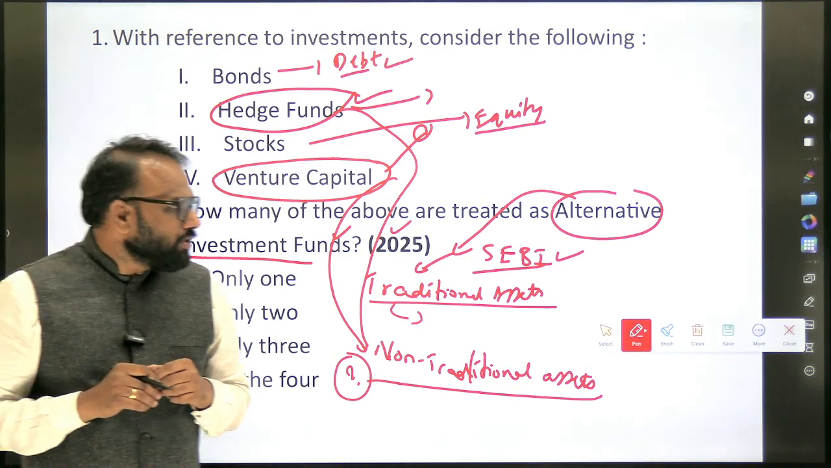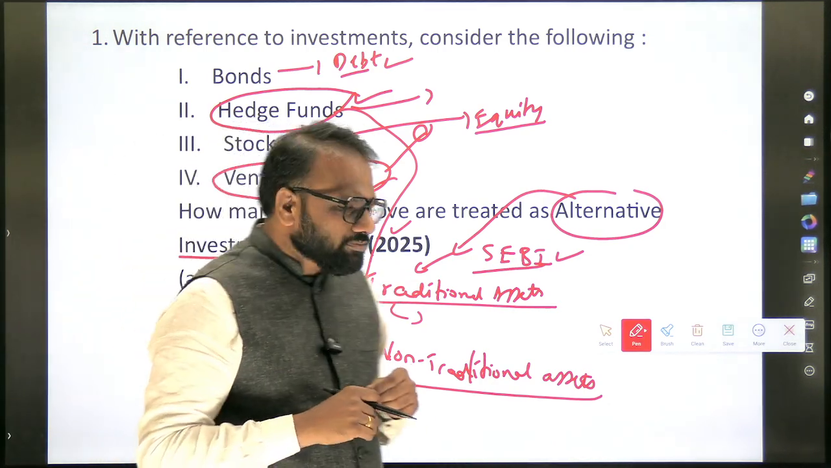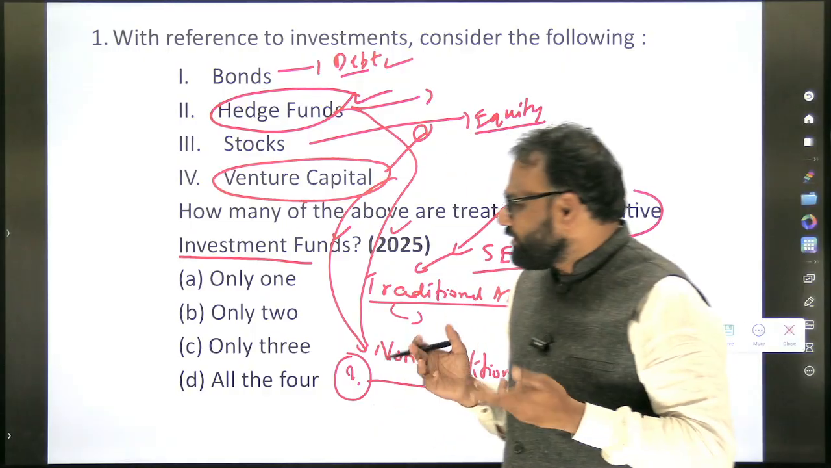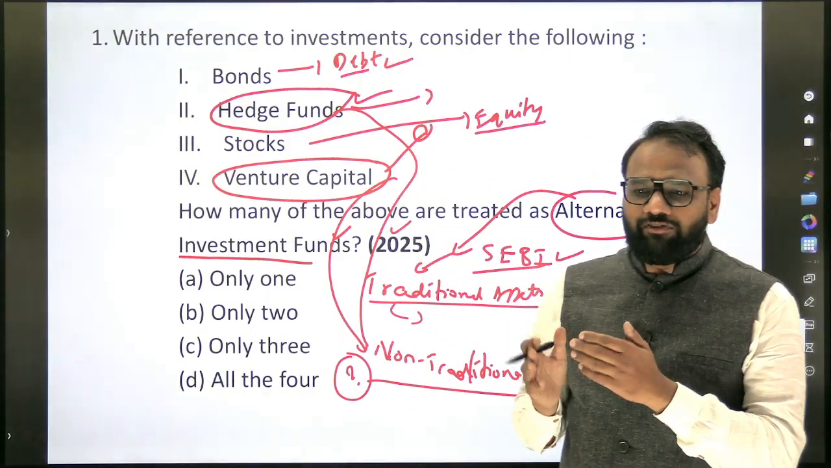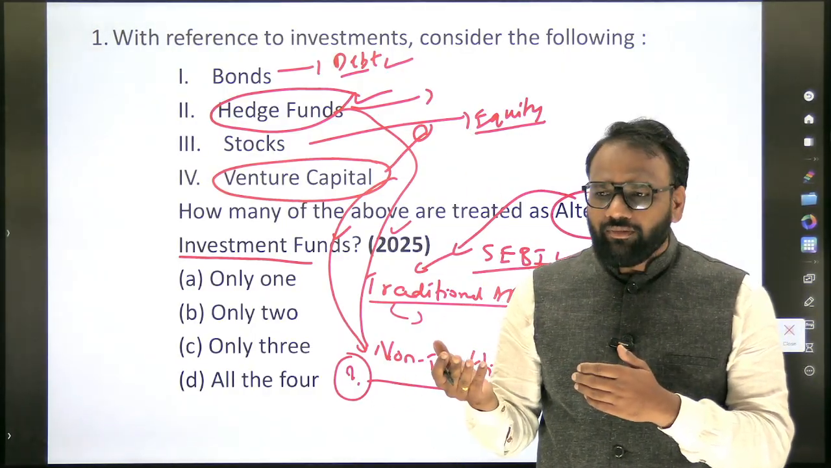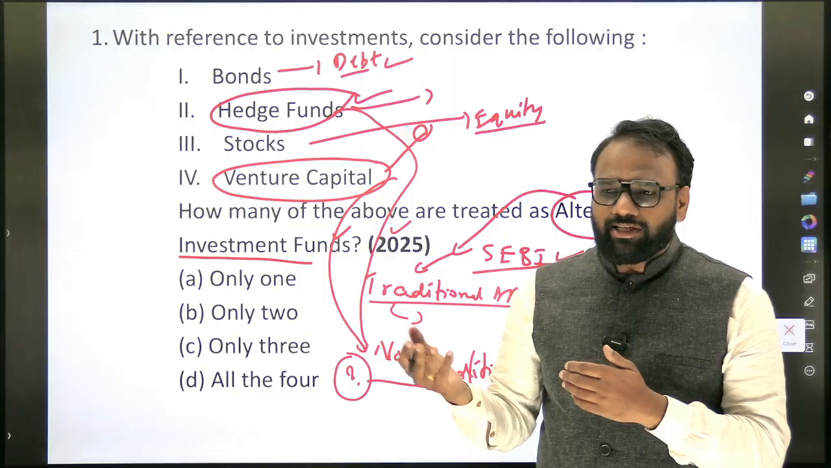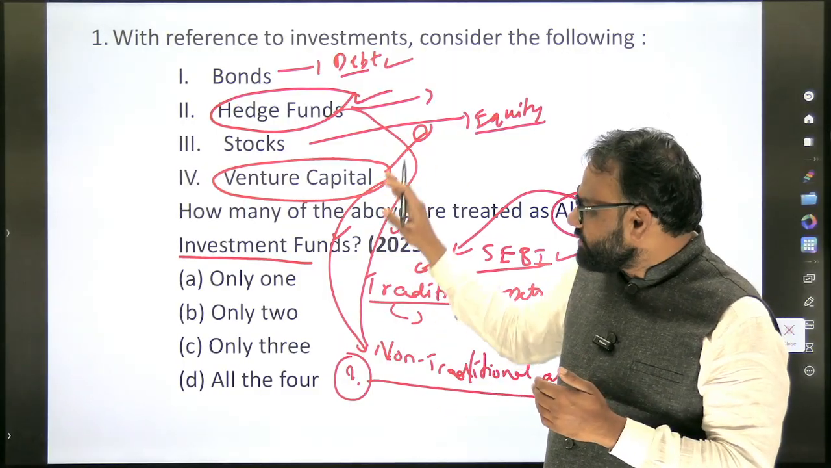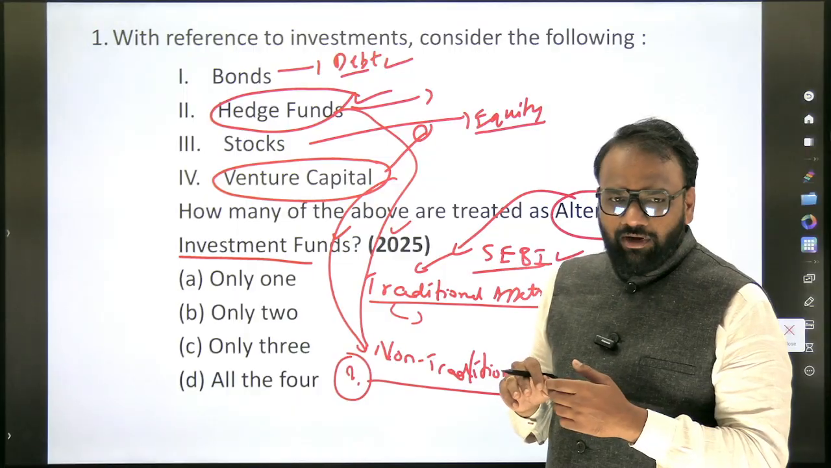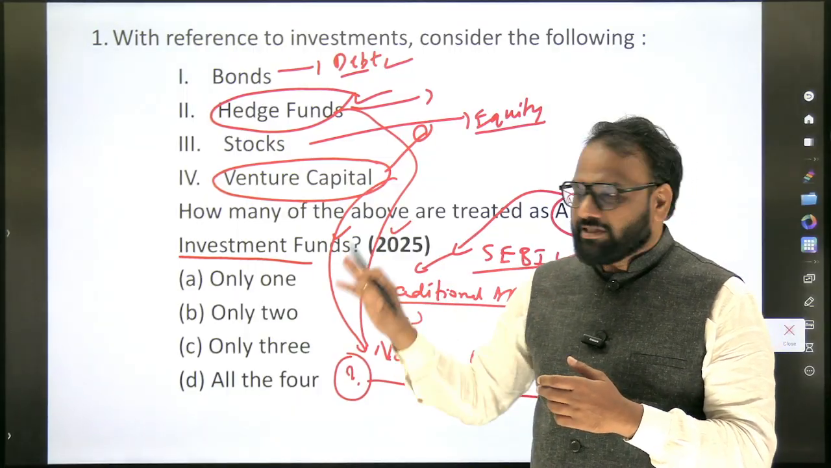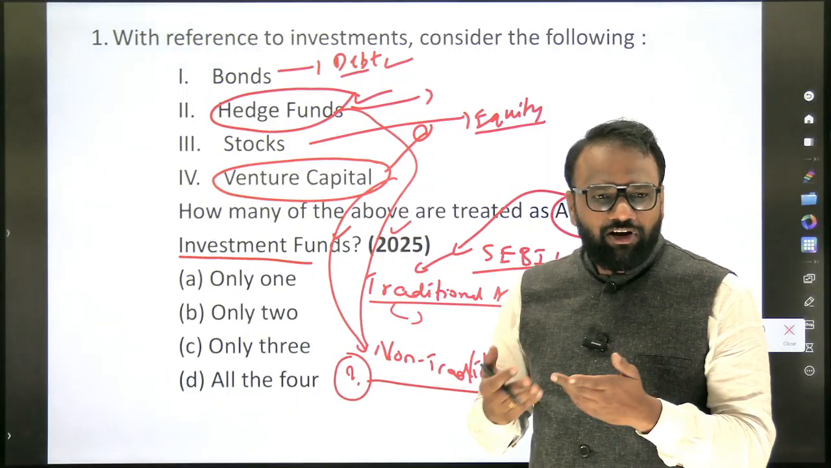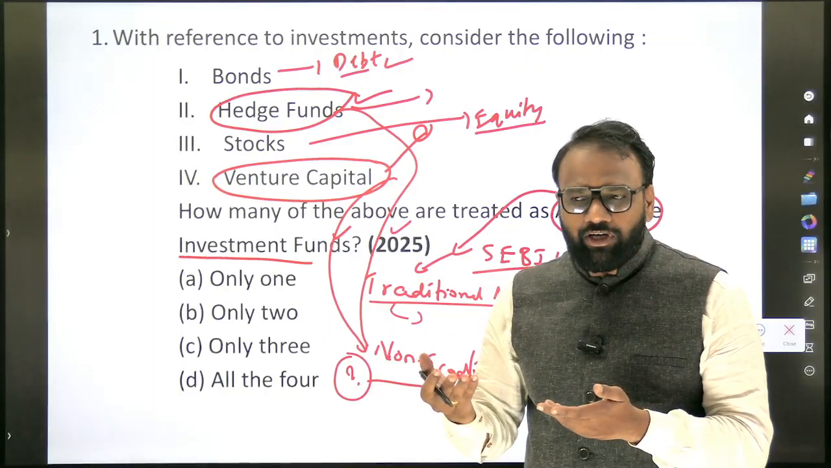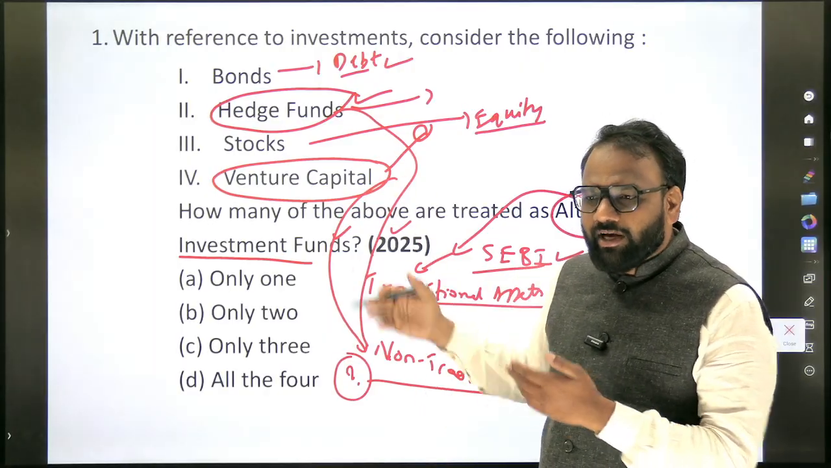Based on this question, a few things we will be able to revise. Alternative investment fund, who is the regulator? They have not asked it, but next time they may ask SEBI. Which are considered alternative investment funds apart from hedge fund and venture capital? Which are considered traditional investments apart from bond and stock? We are aware of mutual fund. Similarly, which are the other important entities? We list them here and we shall revise.